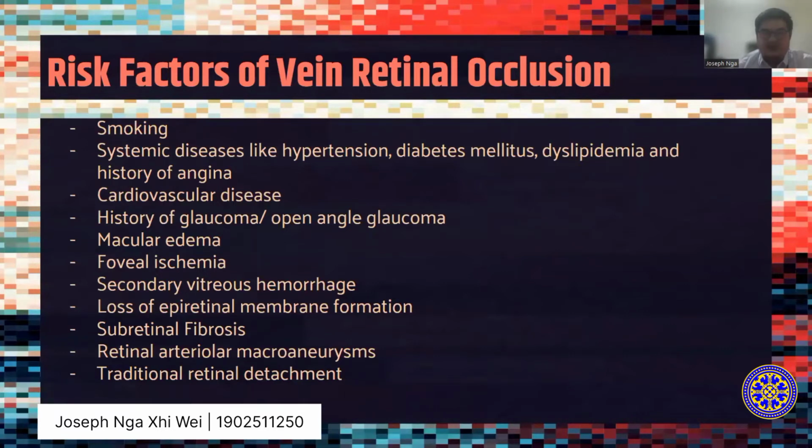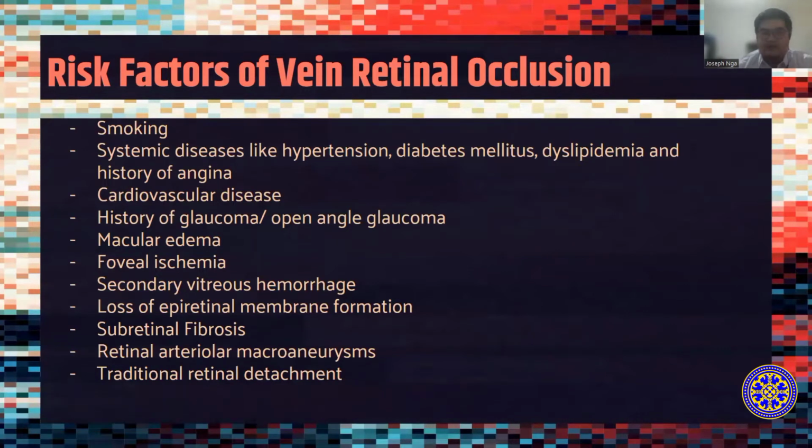Today I'll be explaining the risk factors of vein retinal occlusion. Risk factors of vein retinal occlusion include smoking, systemic diseases like hypertension, diabetes mellitus, dyslipidemia, and also a history of angina and cardiovascular diseases, history of glaucoma, especially open-angle glaucoma, macular edema, foveal ischemia, secondary vitreous hemorrhage, loss of retinal membrane formation, subretinal fibrosis, retinal arteriolar macroaneurysm, and also tractional retinal detachment.